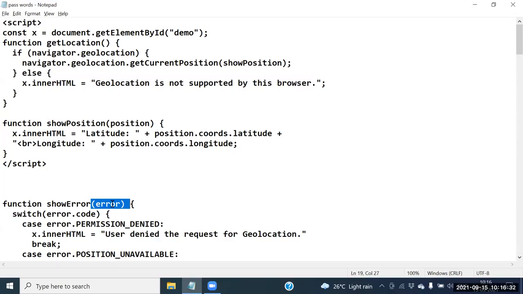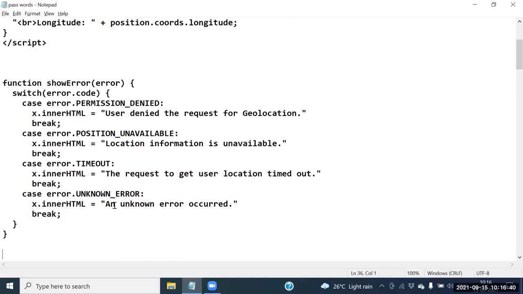If any error is raised, that error is stored into where? Error variable here. Now, for example, case error dot permission denied. So many cases are there. So many predefined cases are there. So many switch cases are there.